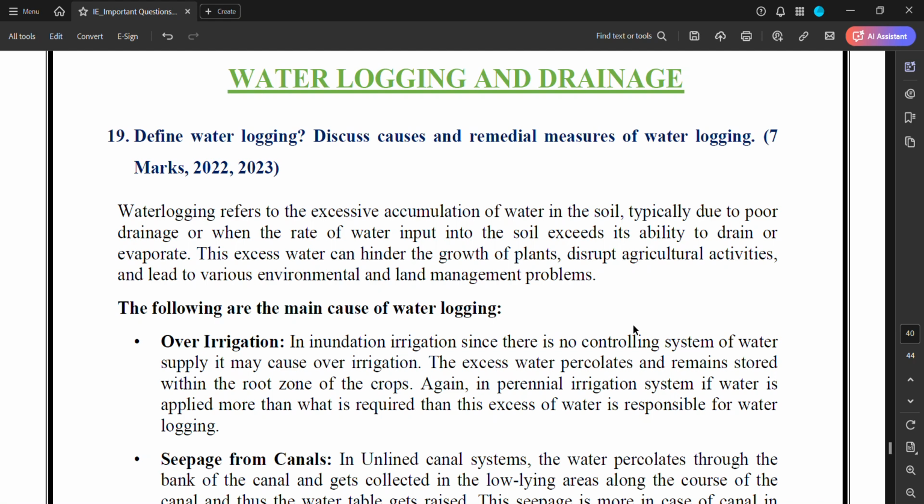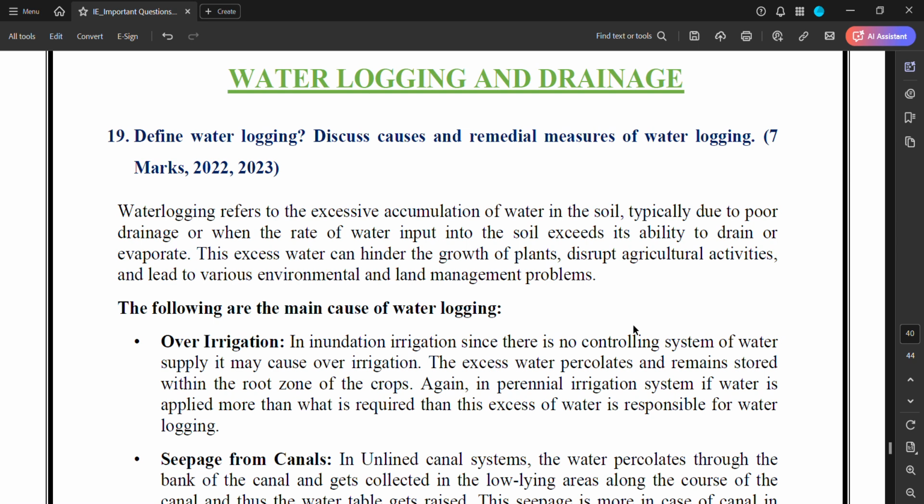Hello everyone. In the next chapter, waterlogging and drainage. The question is: define waterlogging, discuss causes and remedial measures of waterlogging. This question was asked in 2022, 2023, and probably in 2024 also in GTU exams.